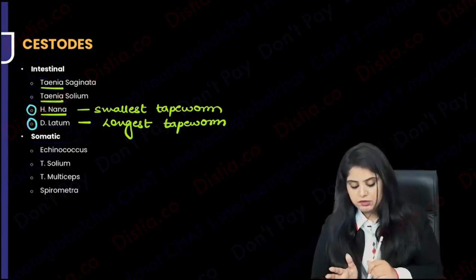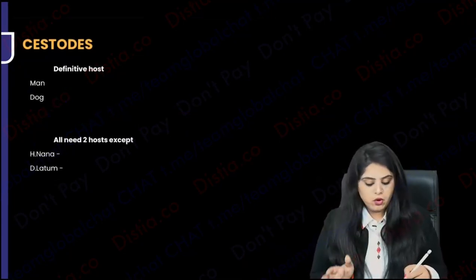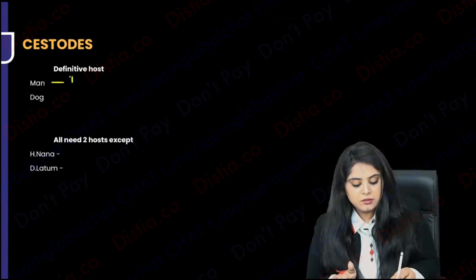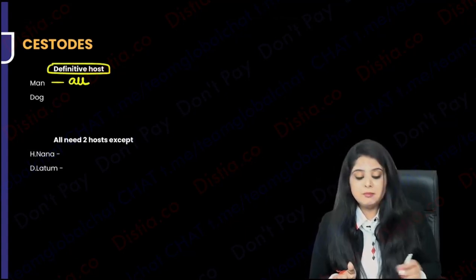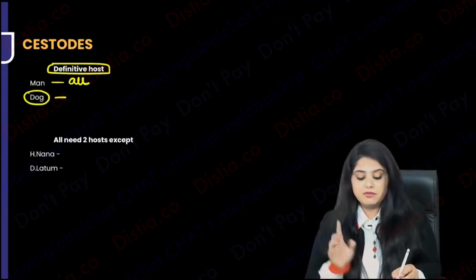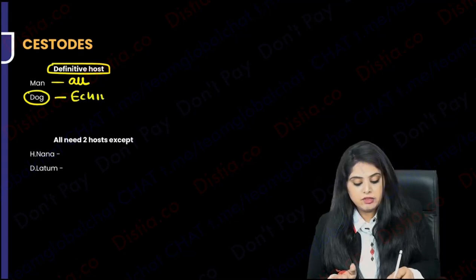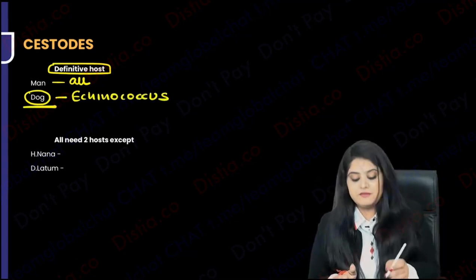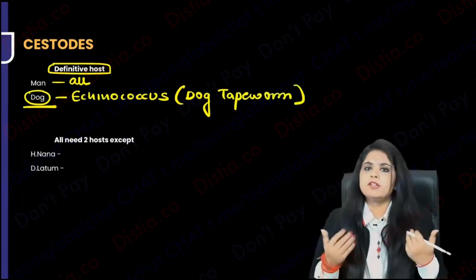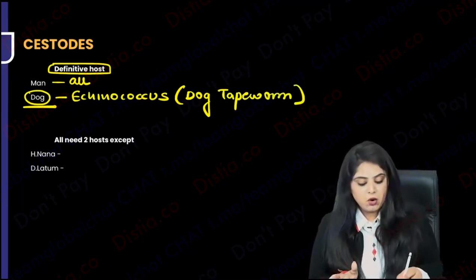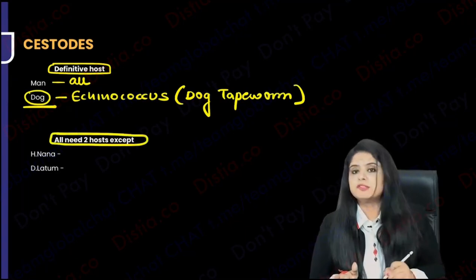So now you would obviously want to know their hosts also. For all the cases, man is going to be the definitive host. However, in one of them, that is Echinococcus, man is not the definitive host. Dog is the definitive host. That is the reason that we call it a dog tapeworm, because dog is the definitive host. Rest everywhere, man. All of them are going to require 2 hosts.